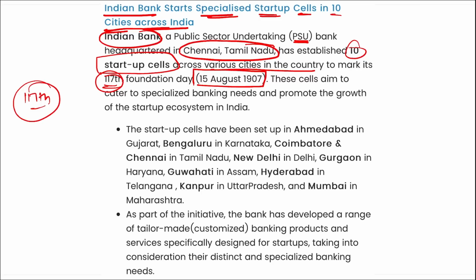Right, so coming back, Indian Bank, that is a public sector undertaking, right? They started specialized startup cells in 10 cities across India. These startup cells have been set up in Ahmedabad in Gujarat, Bangalore, Coimbatore and Chennai, New Delhi, Gurgaon, Guwahati, Hyderabad, Kanpur and Mumbai. And this was aimed to address specialized banking needs and promote growth of the startup ecosystem in India. As a part of this initiative, the bank has developed a range of banking products and services that are specially designed for startups.